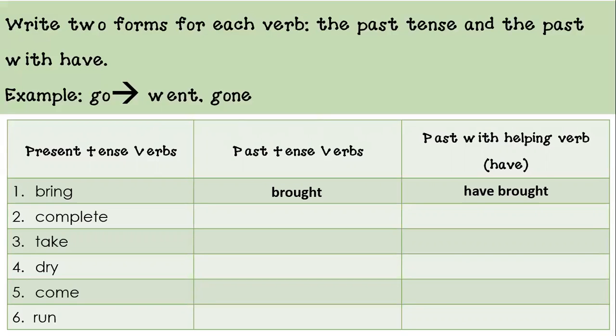For number two, what is the past tense for complete? If you wrote completed, then you have done it correctly. And if you could tell me that you also use rule number two, that is perfect. Yes, complete is a verb that ends with E. So to form the past tense, we drop the E and then we add ED. That is correct. You guys are doing so good.